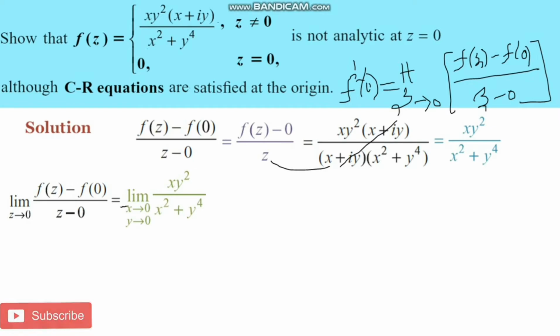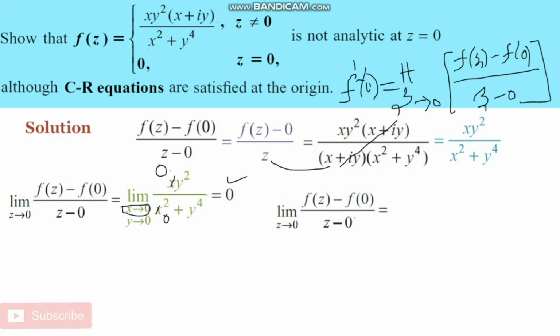First we substitute x with 0, so 0 into y square over 0 square plus y power 4. 0 into y square is 0, and 0 by y power 4 equals 0. Later we consider the limit value of this result when z approaches 0.